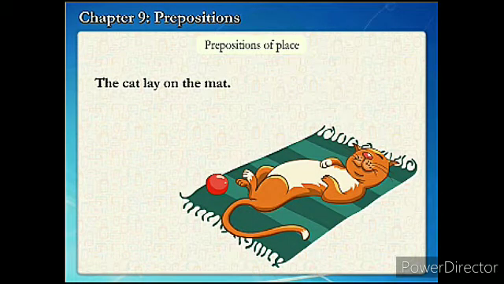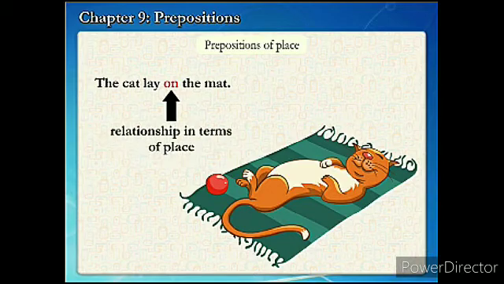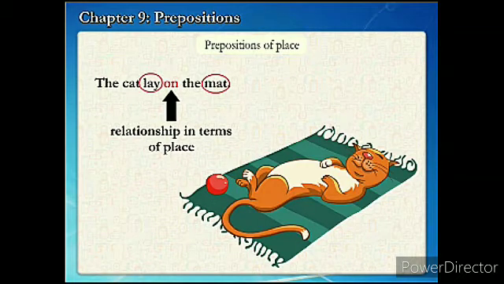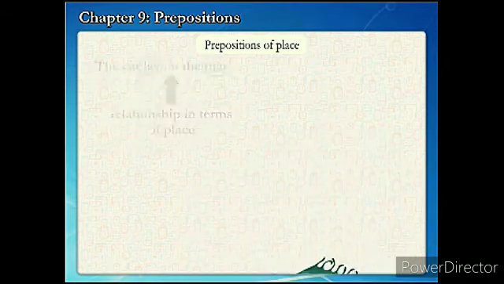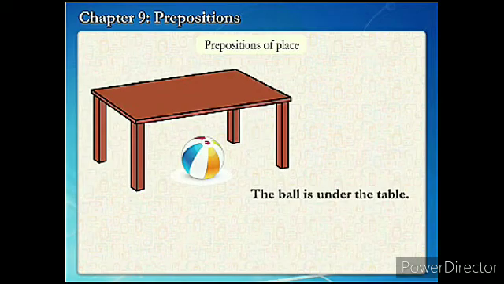The cat lay on the mat. The word "on" here comes in relationship in terms of place of "lay" and "mat". Where the cat lay? On the mat. So it's a preposition of place. The ball is under the table.